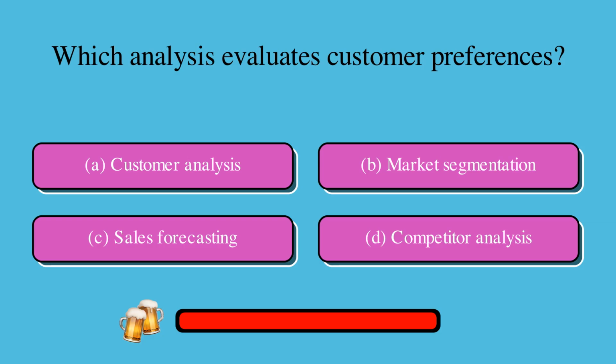Which analysis evaluates customer preferences? Is it A, customer analysis, B, market segmentation, C, sales forecasting, or D, competitor analysis? The correct answer is A, customer analysis.